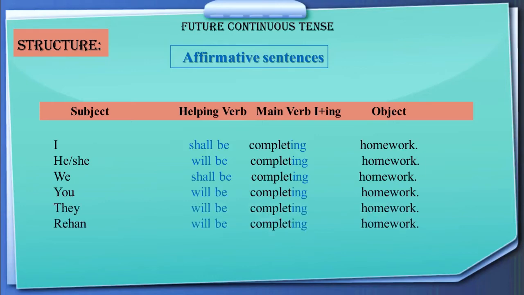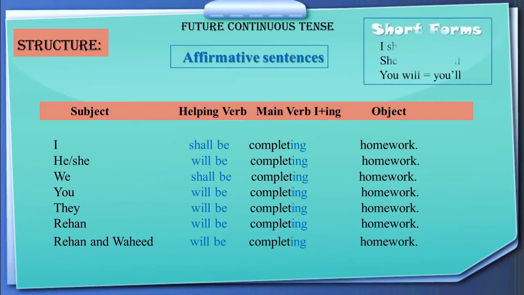Rehan will be completing homework. Rehan and Fahid will be completing homework. So you see in affirmative sentences we have used shall be or will be with selected subjects. Here are the short forms we use for I shall, she will or you will.